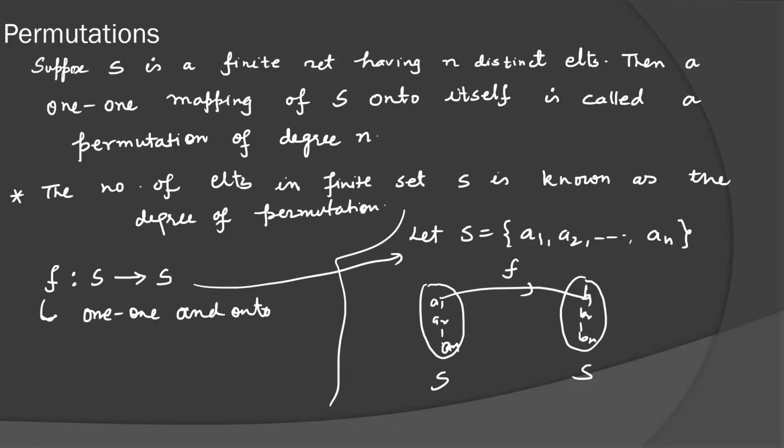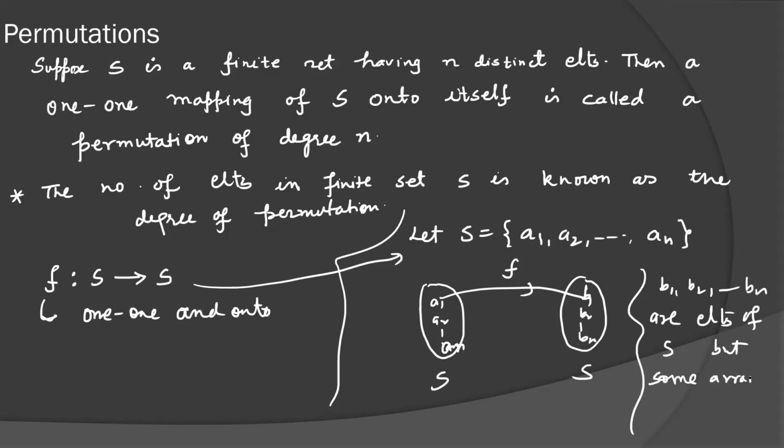What are B1, B2, Bn? They are nothing else but A1, A2, An with some arrangement. They are elements of S only, but in some arrangement. What type of arrangement am I calling here? Suppose S is 1, 2, 3, and you define a function where 1 goes to 2, 2 goes to 1, and 3 goes to 3. So it can be an arrangement.